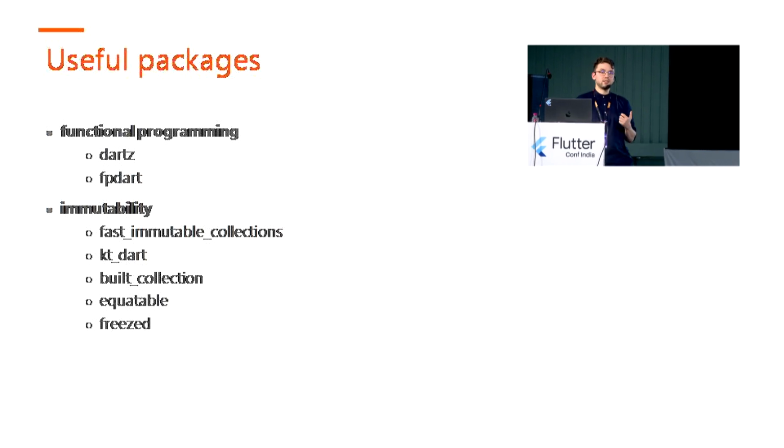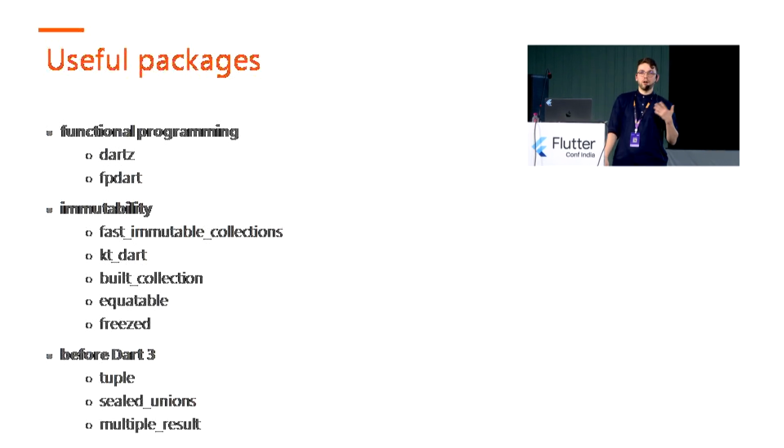And last but not least, if someone is maintaining an enterprise code base which is not easy to move to Dart 3, they can also use some packages, tuple or sealed_unions, so they can also enjoy these language features.